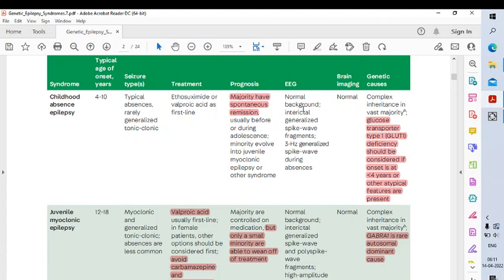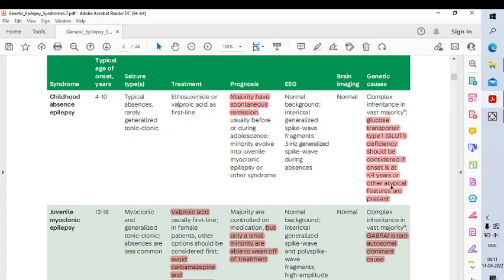And in EEG, we have a normal background. There are generalized spike wave fragments. What is the signature mark? It is a 3 Hz generalized spike wave during the absences. If you do brain imaging, it is normal, and it has complex inheritance. But GLUT1 deficiency, that is glucose transporter type 1 deficiency, should be considered if onset is below the age